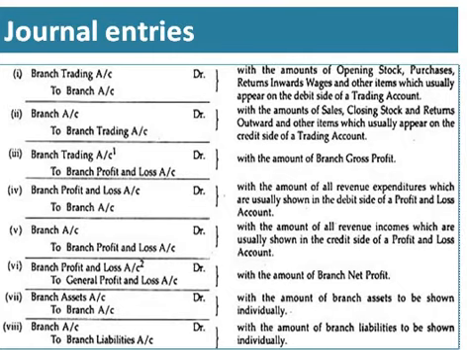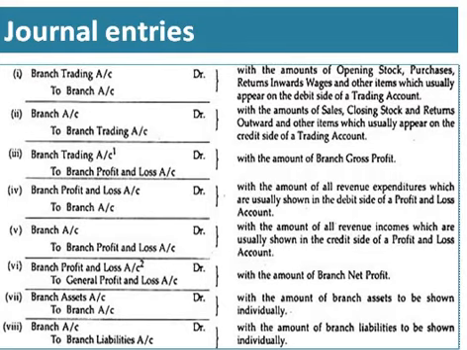Next, if we are having income and gains, income and gains will be recorded on the credit side of profit and loss account. So that will be recorded under branch account debtor to branch profit and loss account. If it is expense, that is branch profit and loss account debtor to branch account. If it is income, branch account debtor to branch profit and loss account.